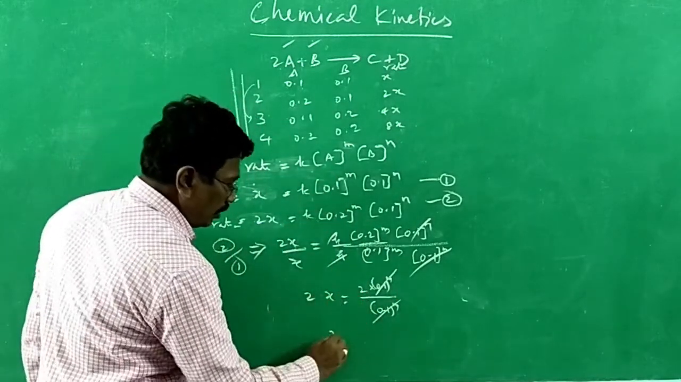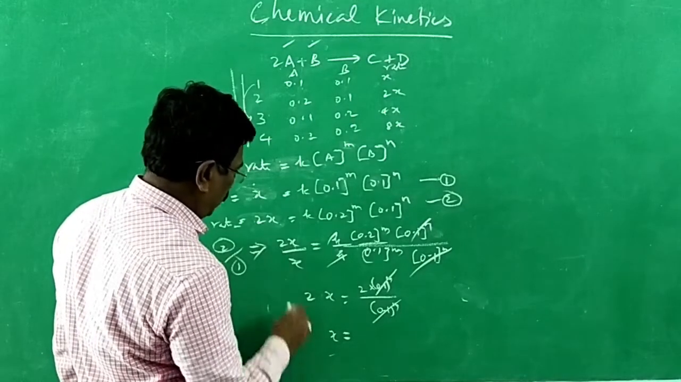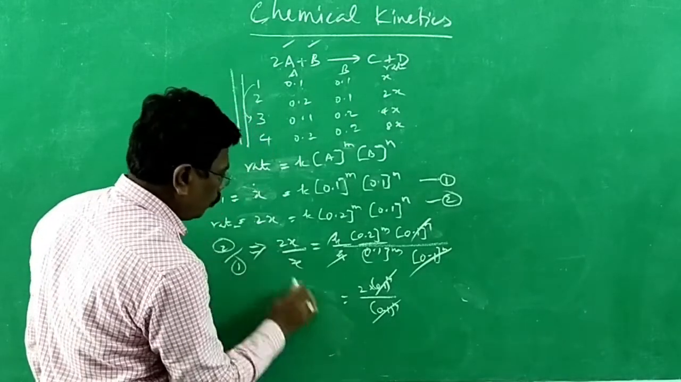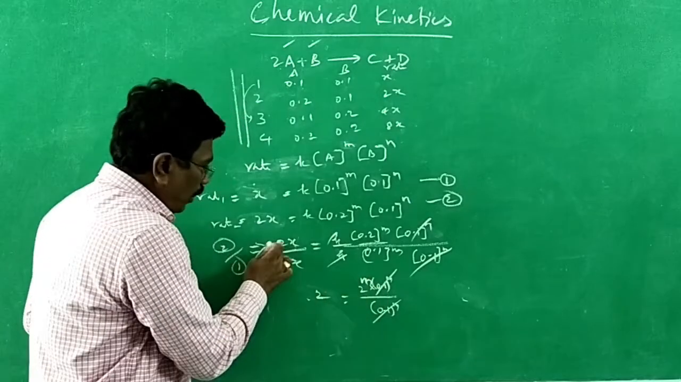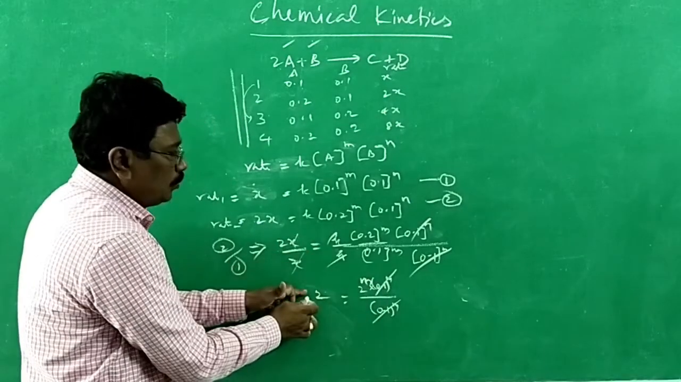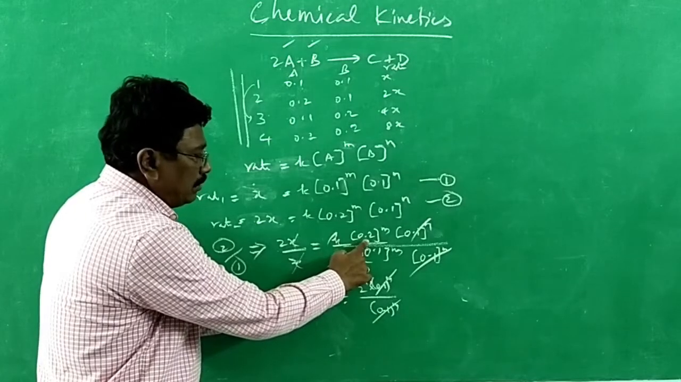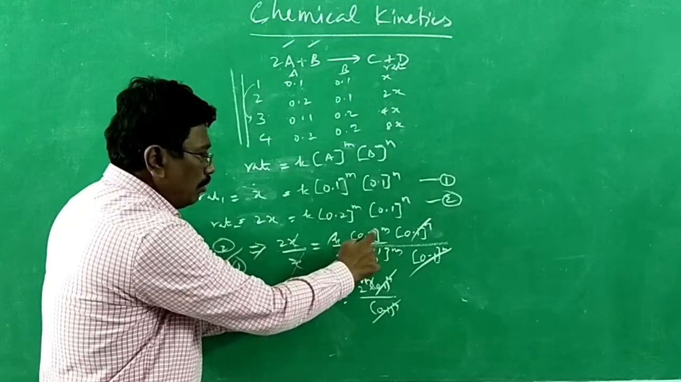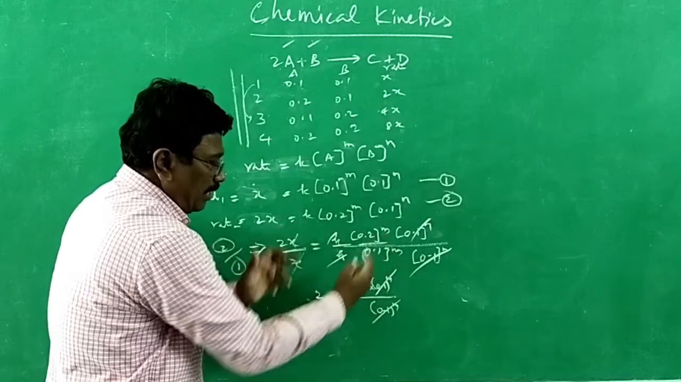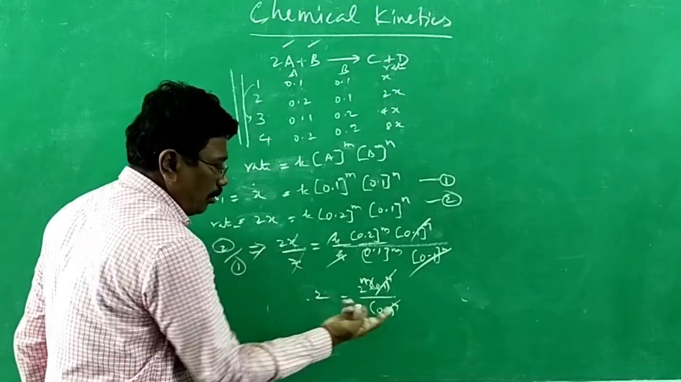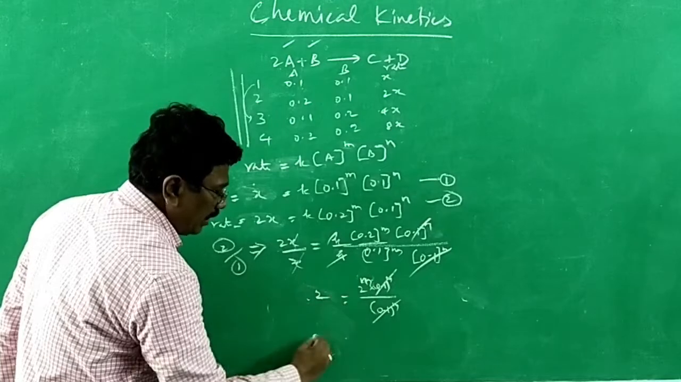2x by x is equal to 2. 0.2 is nothing but 2 into 0.1, so 2 to the power m into 0.1 to the power m divided by 0.1 to the power m. Likewise, I have separated. 0.1 to the power m and 0.1 to the power m get cancelled. 2 is equal to 2 power m. Therefore, m should be equal to 1.